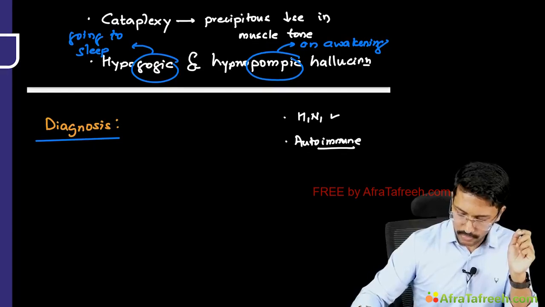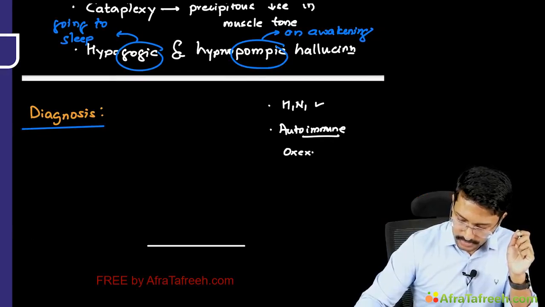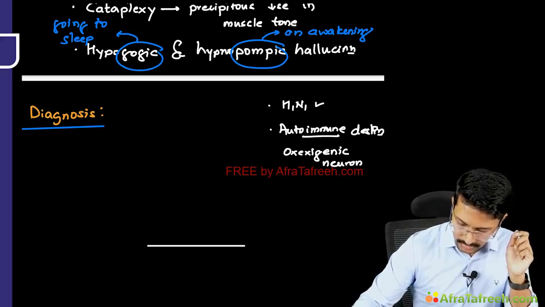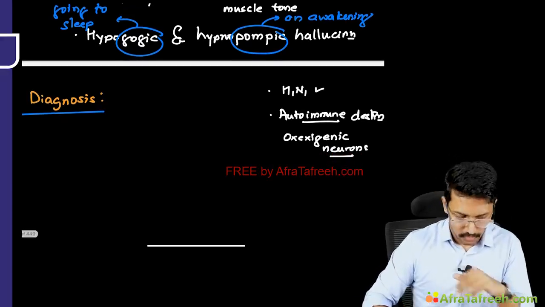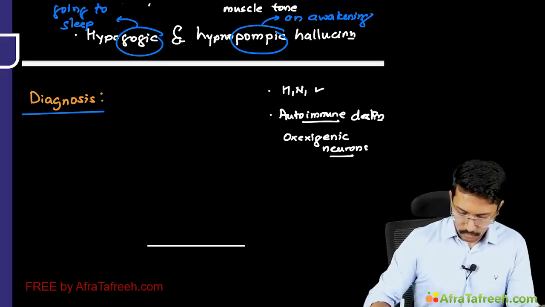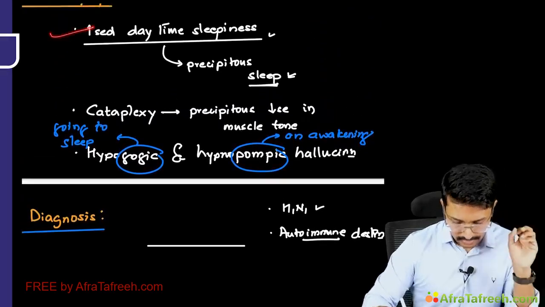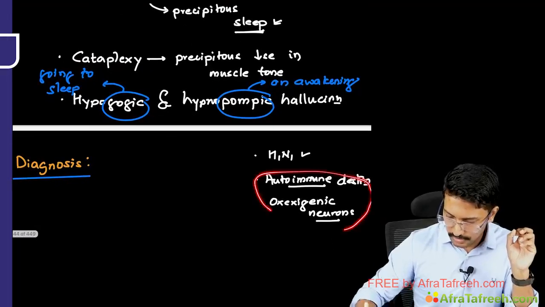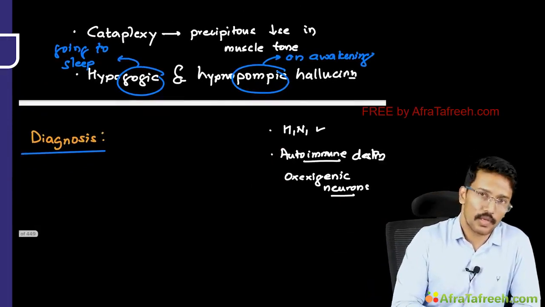So it is believed that there is autoimmune destruction of the neurons. Which neurons? Mainly what we call orexigenic neurons. Autoimmune destruction of orexigenic neurons, leading to all these symptom clusters. Okay, so for diagnosis, what do we need? We need to prove that the patient has signs and symptoms like increased daytime sleepiness and cataplexy, and we need to prove that there is dysfunction of the orexigenic neurons. Once we prove that, we have the diagnosis of narcolepsy.